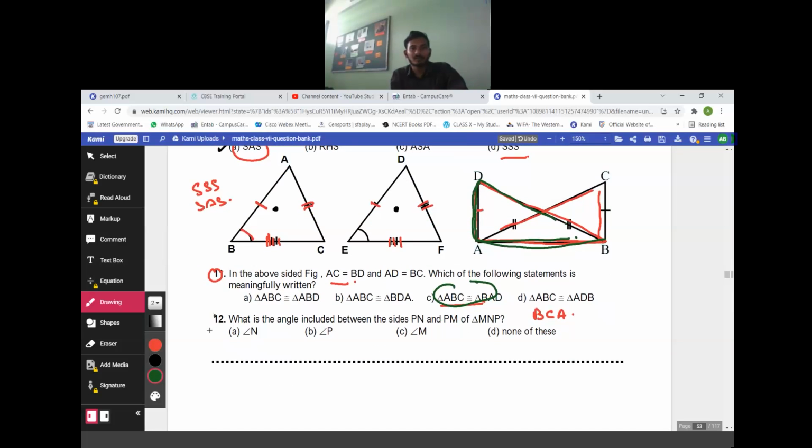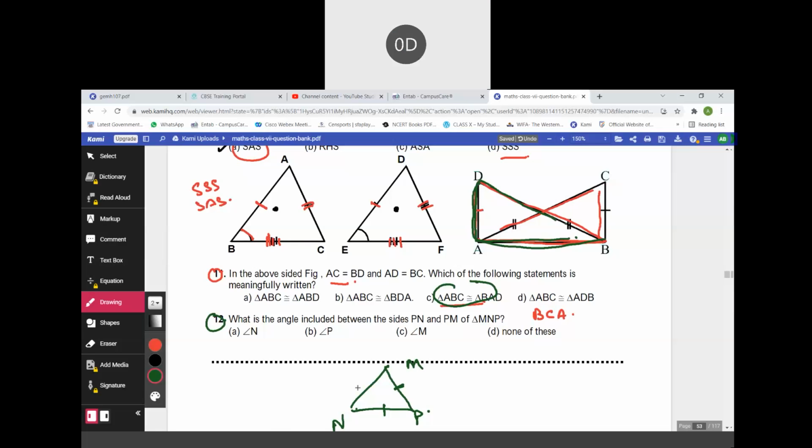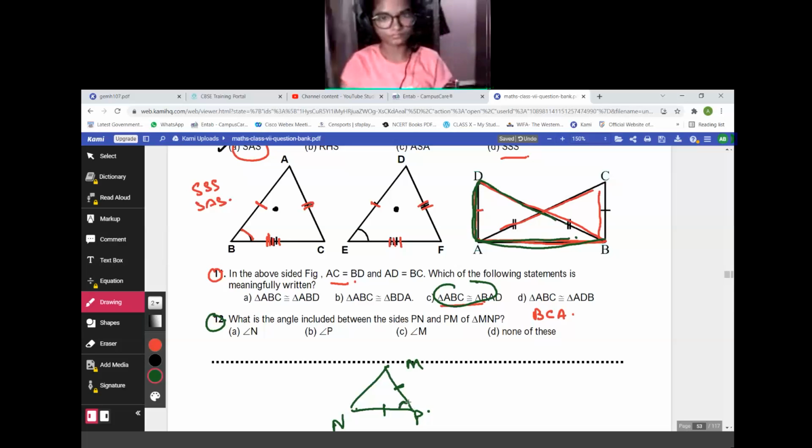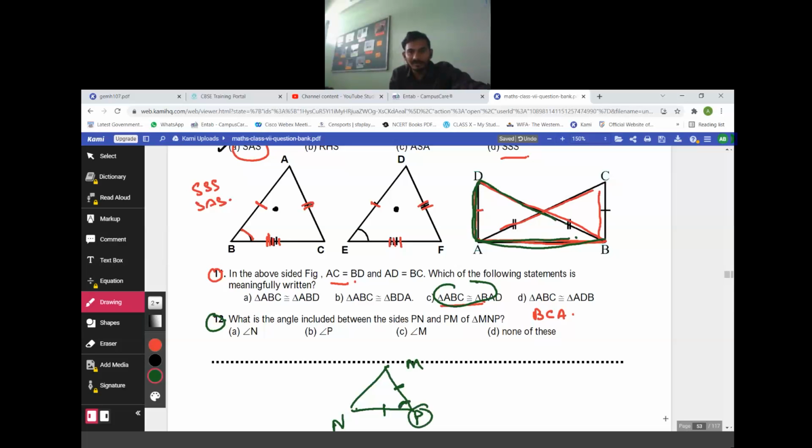Question number 12. What is the angle between the sides PN and PM? Make a triangle MNP. It is asking that PN is one side and PM is another side. So the angle included between the sides PN and PM is what? Any angle will be angle P. Mark it like this, angle P.